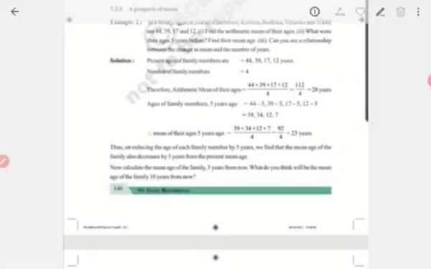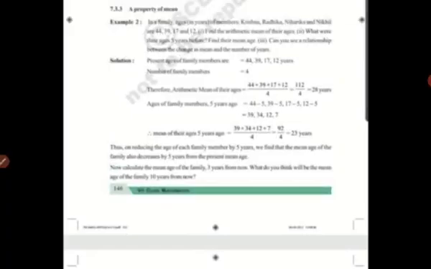I have certain data: in a family there are members whose ages are given. Krishna, Radhika, Niharika, Nikhil, their ages are 44, 39, 17 and 12.